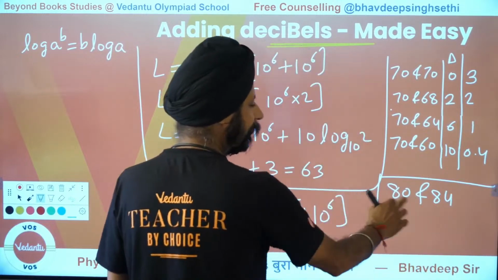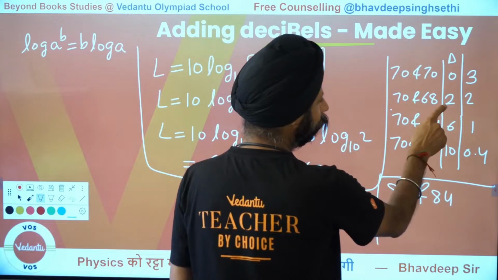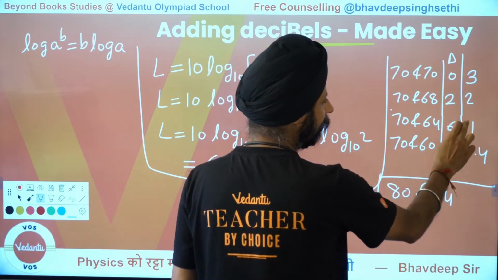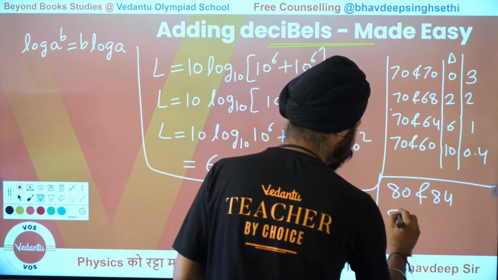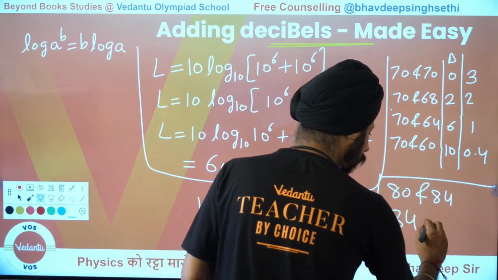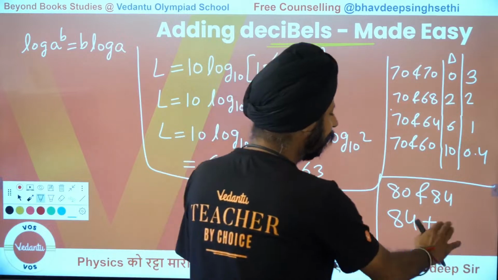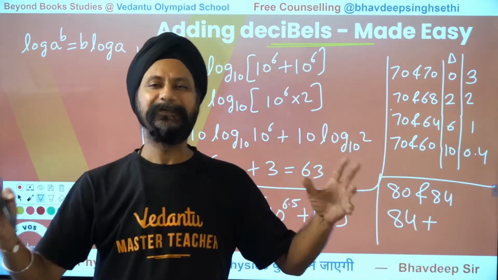So the difference is 4. If it were 2, you would have added 2. Difference 6, you would have added 1. The difference is 4, so you will add somewhere between 1 and 2. So the answer would be 84 plus, not minus, something like 1 point something. So 85 point something will be your answer.